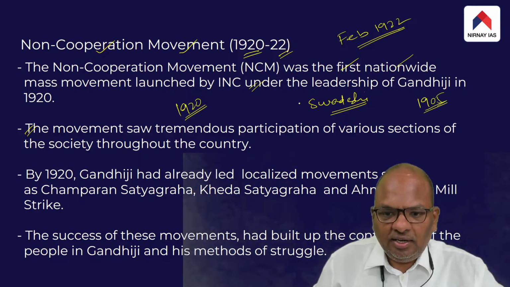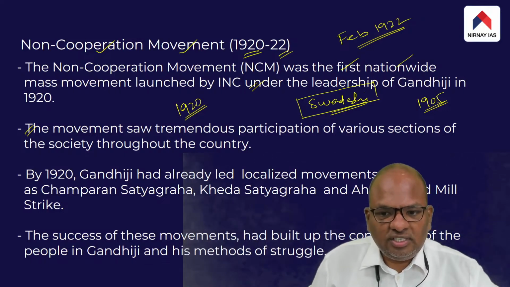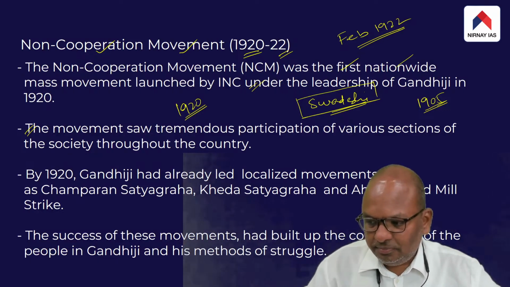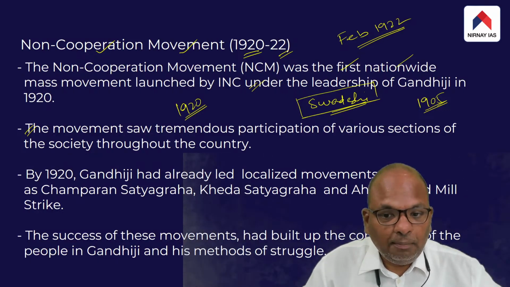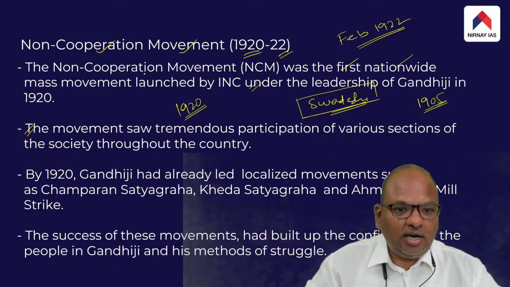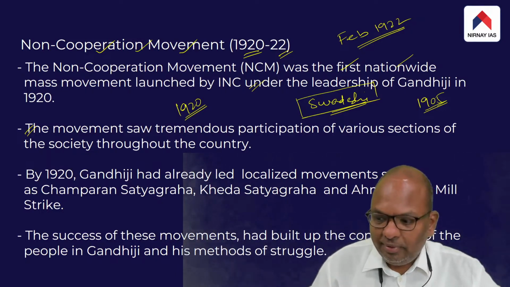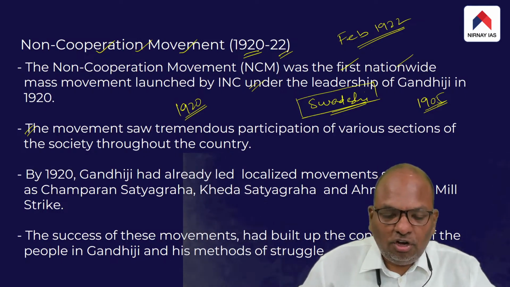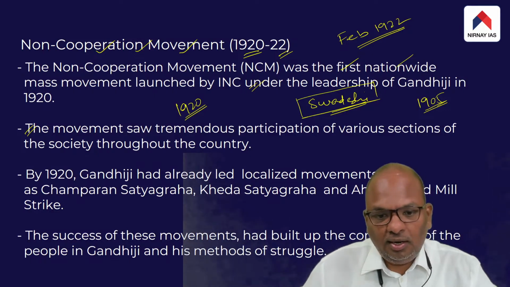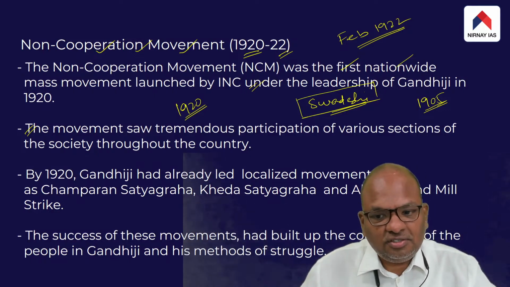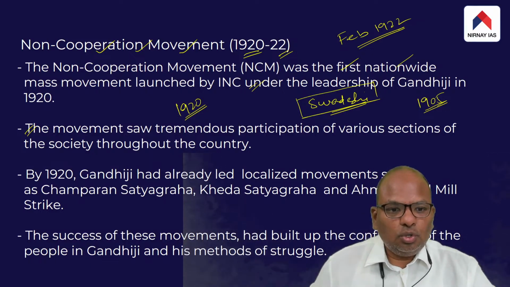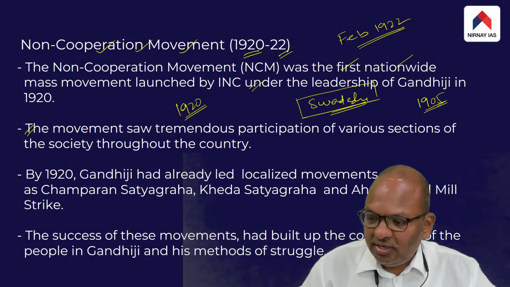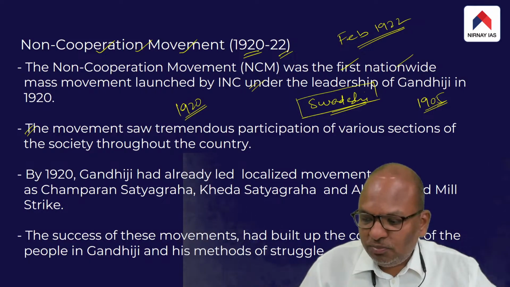But it was not a mass movement in the true sense, whereas undoubtedly the non-cooperation movement is called the first mass movement because of the participation of a large number of people cutting across different sections of society. So, why did the movement become such a mass movement?